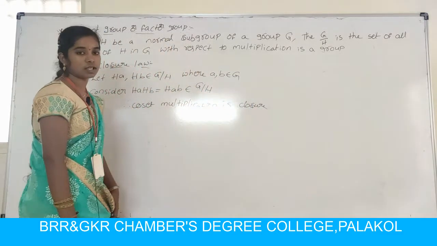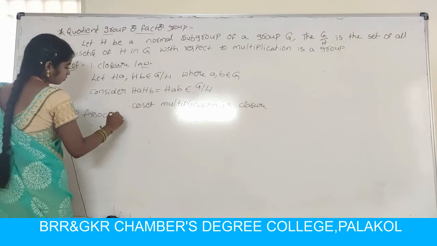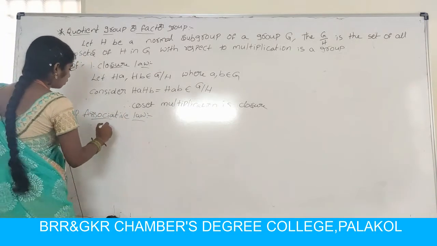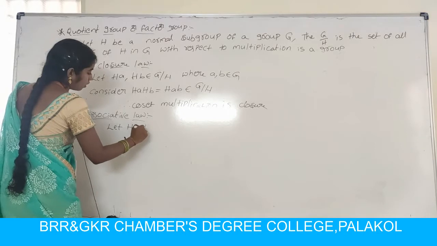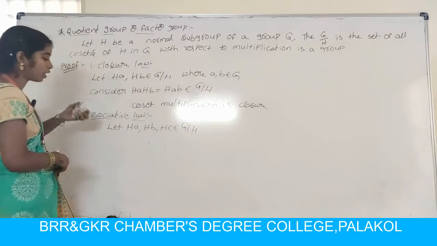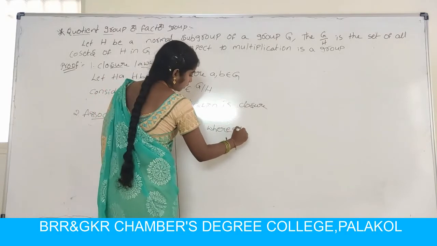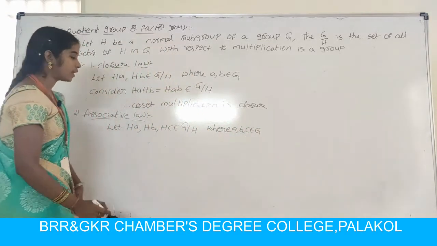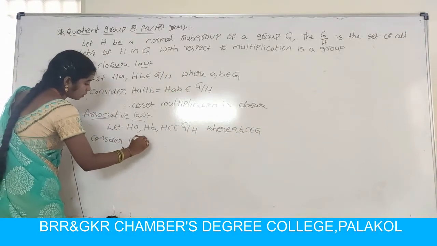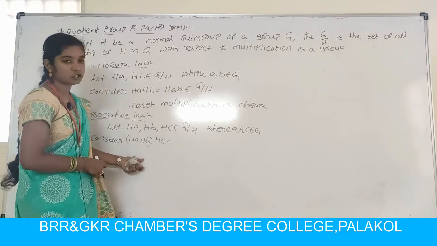So next, associative law. So second one, associative law. So let HA comma HB comma HC belongs to G by H, where A, B, C belongs to G. So let us consider HA HB into HC. So I have to show that HA HB into HC equals HA into HB HC.